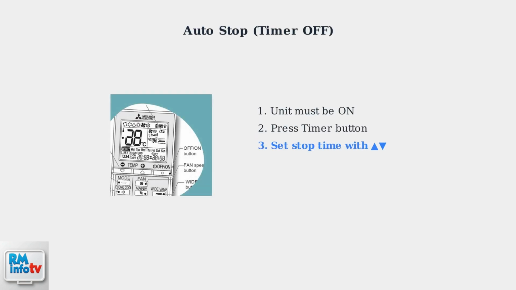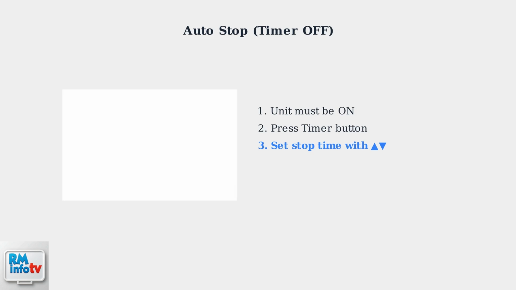Now for the auto stop timer programming. This time, your unit should be on before you begin. For auto stop programming, the process is similar, but the unit must be on first. Press the timer button, then set your desired stop time using the arrow buttons.